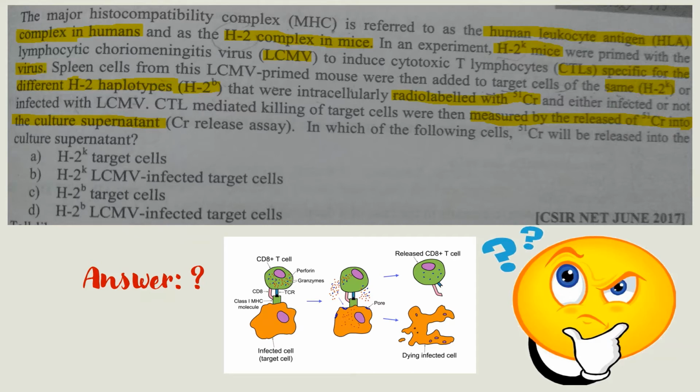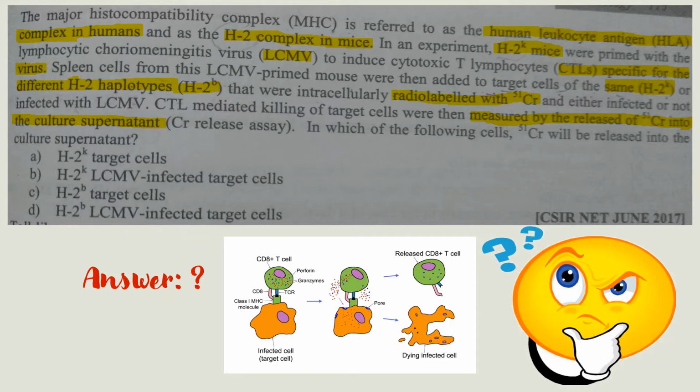And after that, spleen cells containing TC cells were separated and added to H2K infected target cells and also to non-infected H2K target cells. And that is also added to H2B, that is the other strain. That H2B is also infected and non-infected.